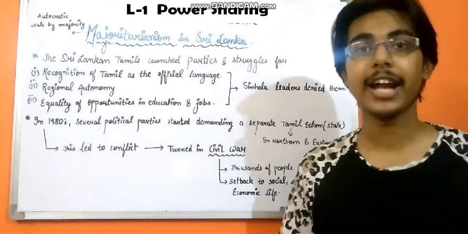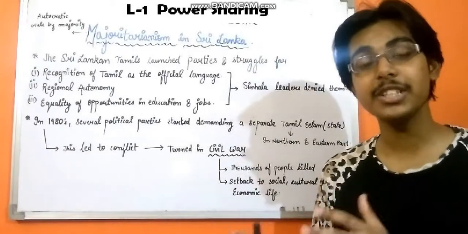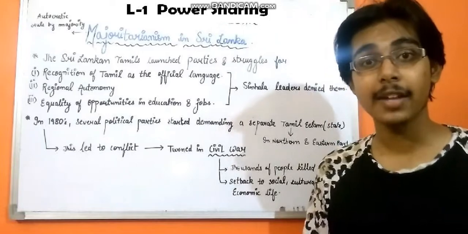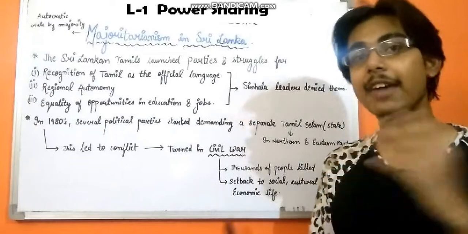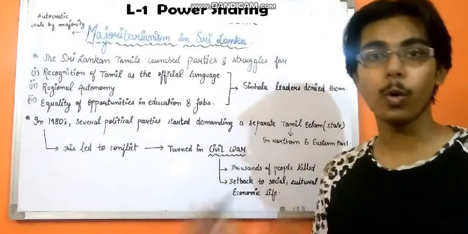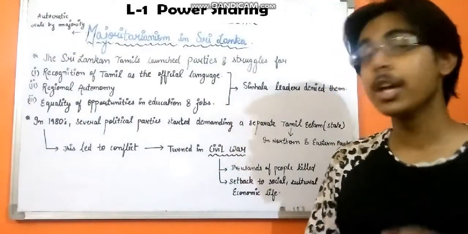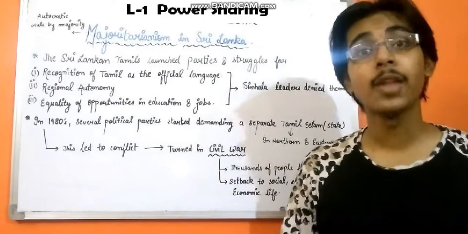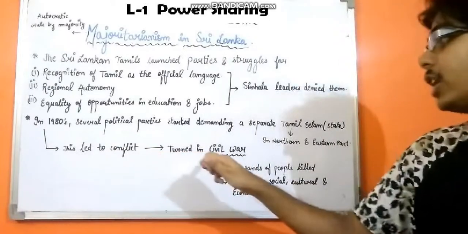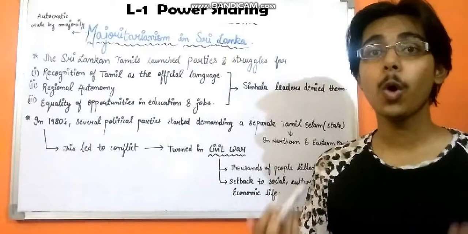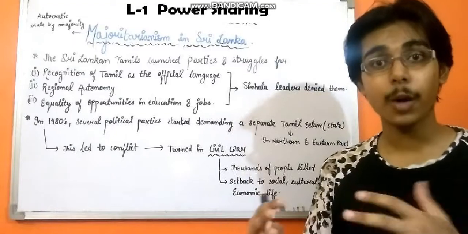Before the 1980s, the people were asking for their own rulers. Now they wanted a separate Tamil state to be created from the existing Sri Lanka. That is, they wanted partition of the northern and eastern regions, so that the Tamil people could have their own state and the Singla people could have their own country and do whatever they want. But the Singla people were not ready to divide the country either. So the distrust between both communities led to conflict. This conflict turned so severe that it became a civil war. Now you all must be wondering, what is a civil war? Basically, war is a conflict that is fought between two countries.